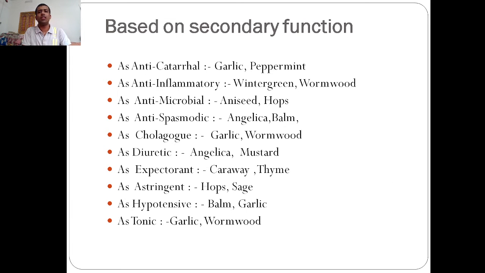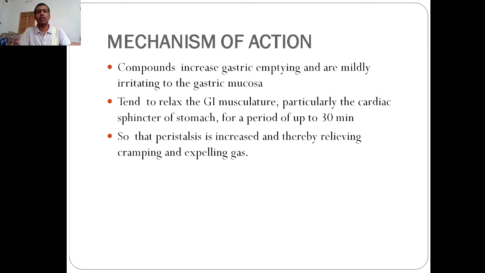Now, based on secondary function, they can be divided as anticatarrhal, examples are garlic or peppermint. Then some are cholagogues like garlic and wormwood. Some are diuretic like angelica and mustard. Some are anti-inflammatory like wintergreen and wormwood. Some are astringents like hops and sage, some are tonic like garlic and wormwood, and some are hypertensive like balm and garlic.